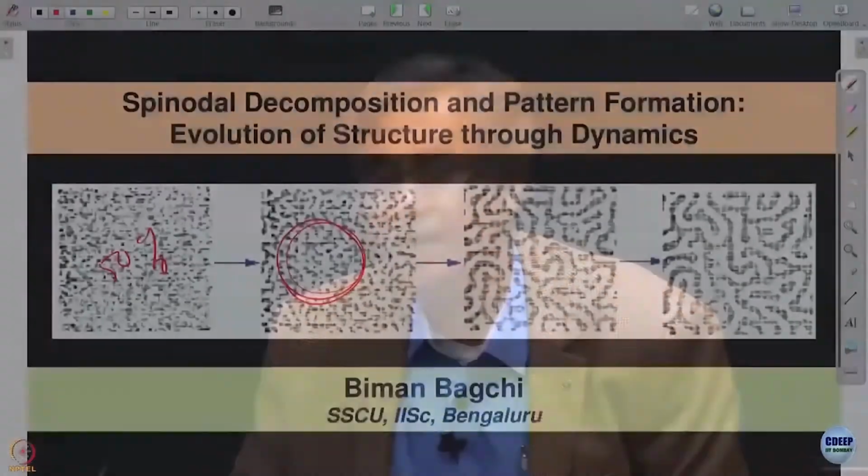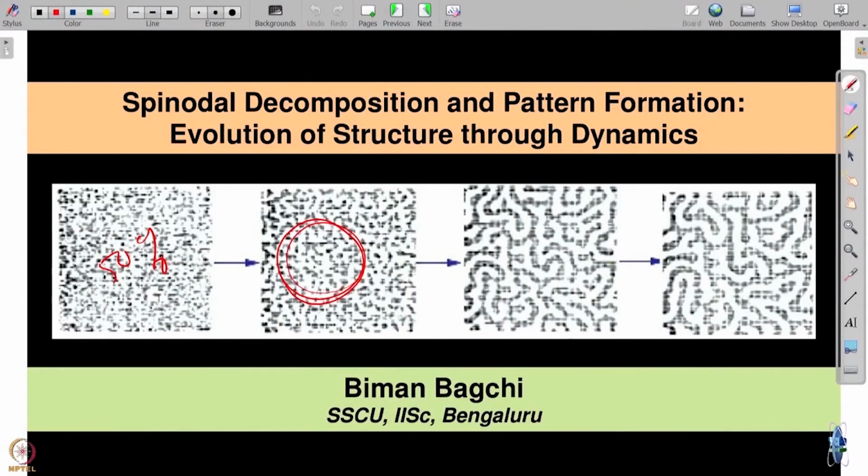So in diffusion, yes, but surface tension will also play an important role, because I have to create the surface. There was no surface before, now there is a surface. Many surfaces are being created, so surface tension is going to play a very important role. The system tries to avoid formation of surface, but in this case there is no way. But you can imagine what will happen over a very long time.